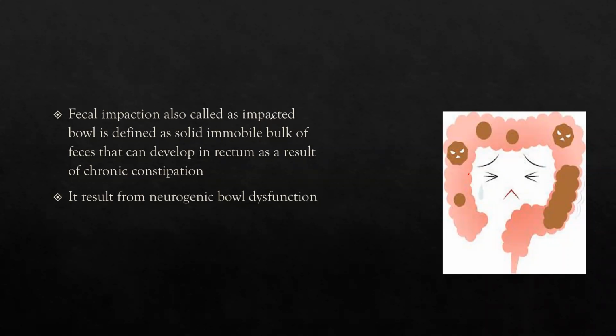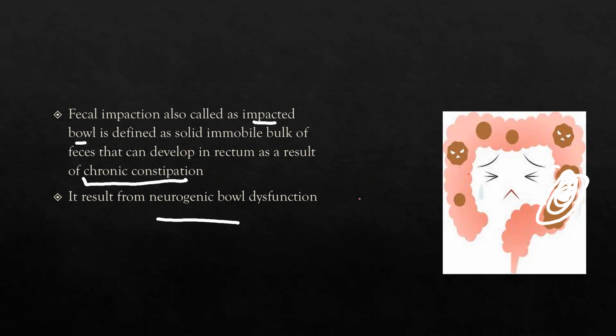So basically fecal impaction is also called an impacted bowel. When the patient has chronic constipation, the fecal material can lead to impaction. So hard fecal material, or solid immobile bulk of feces, develops in the rectum and can get stuck there due to chronic constipation. This is known as fecal impaction, meaning the feces cannot pass through the rectum. The main etiological factor is neurogenic bowel dysfunction. When our bladder bowel axis is not functioning properly, it can lead to fecal impaction.